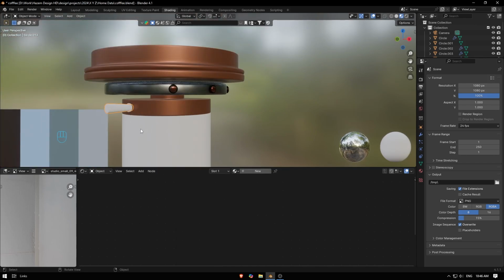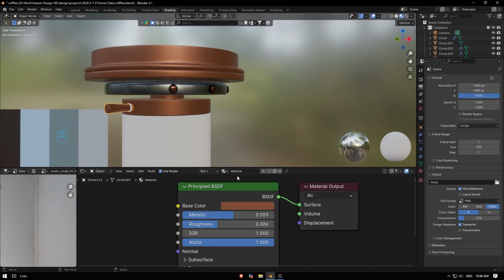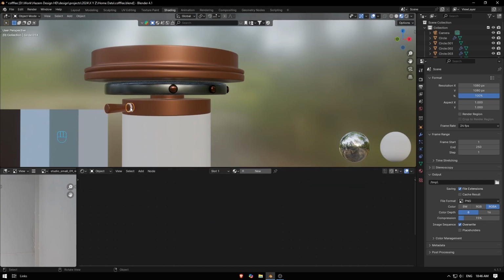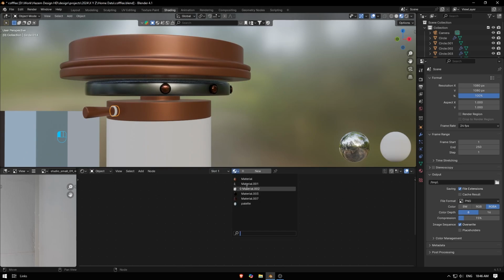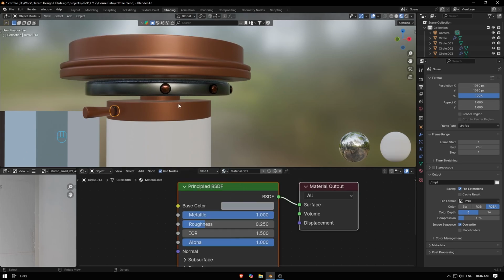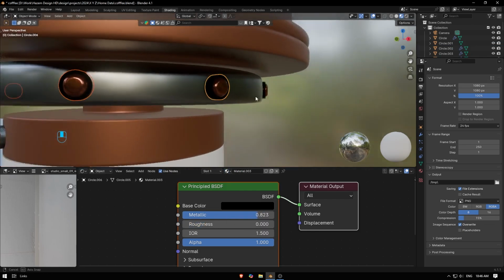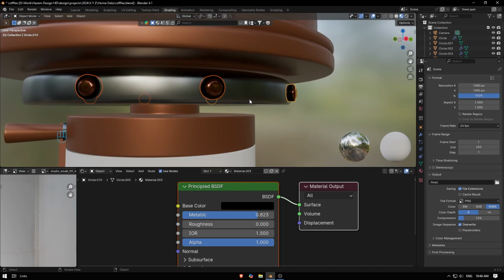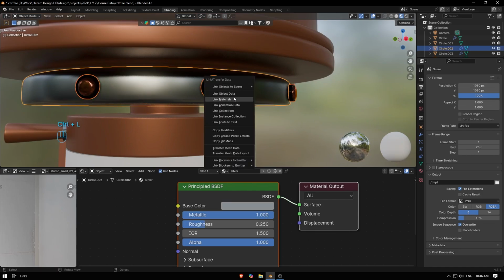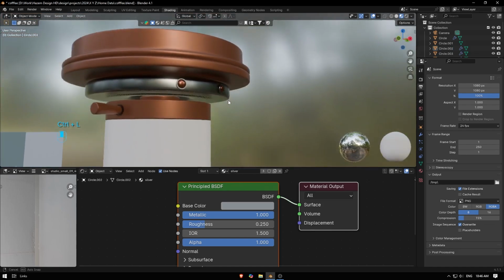We need the handle, so the handle may be the same color, but this one is going to be silver. So this one silver, silver, and this one silver too. And this ring should be silver, so I'm gonna select these three and select this last one, hit Ctrl L and link material. So I think this is better.